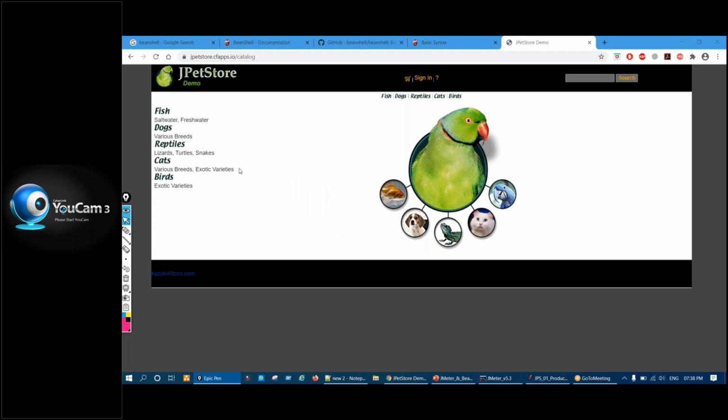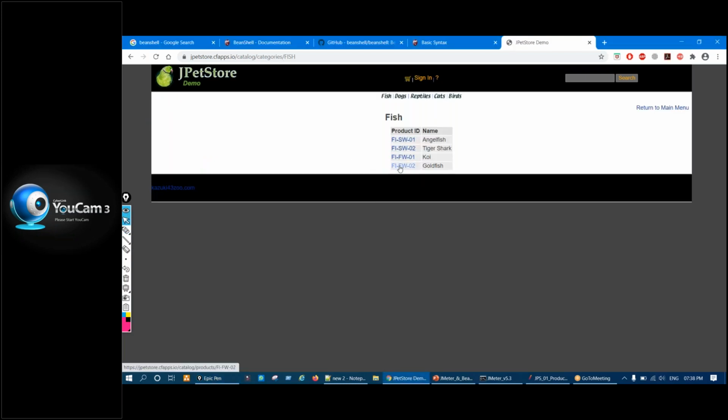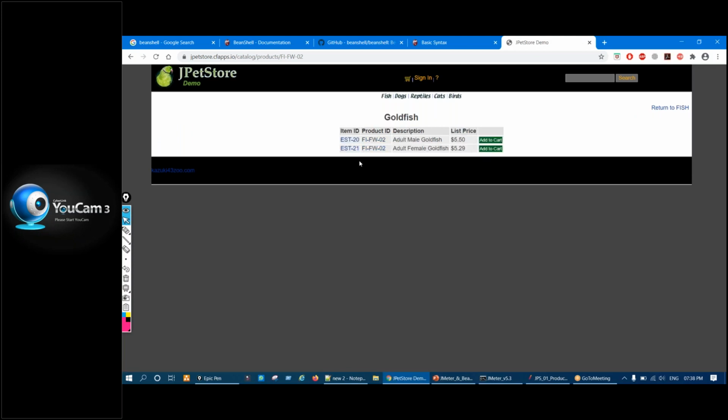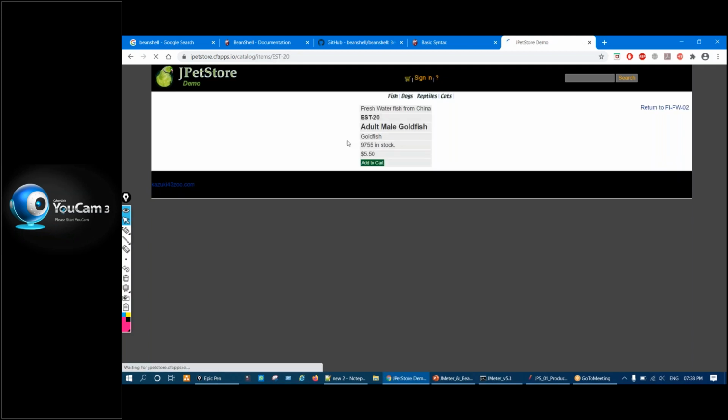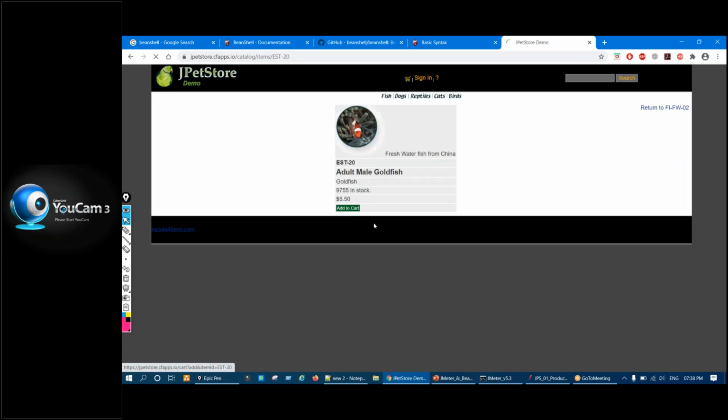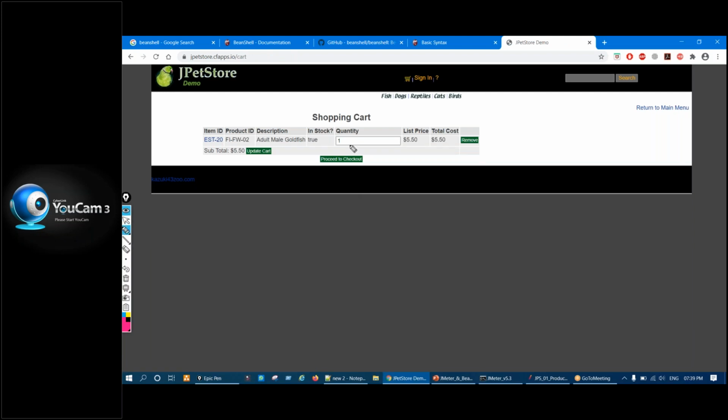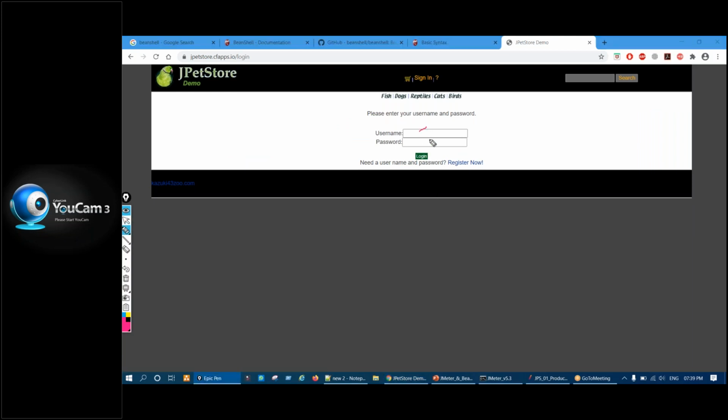So for that, let us say here we are booking an item called fish, and a sub item is there, let us say goldfish. Then there are two types of goldfish. We will select that, and then click on add to cart. After that, he will click on proceed to checkout, fill in the login details, and then book the product.